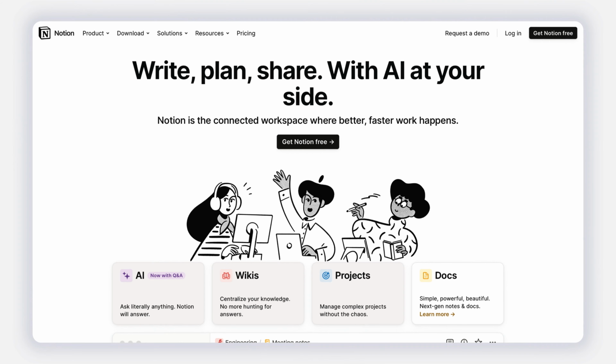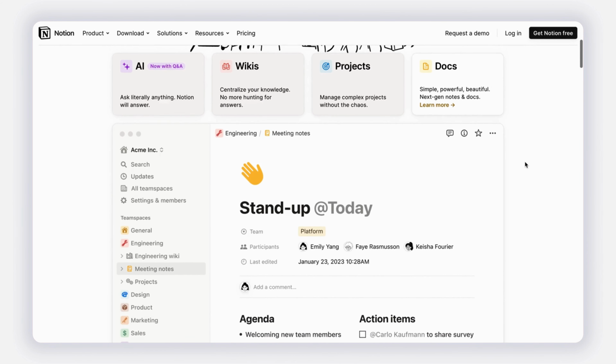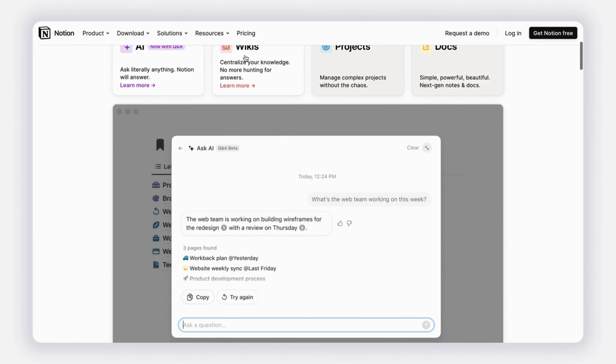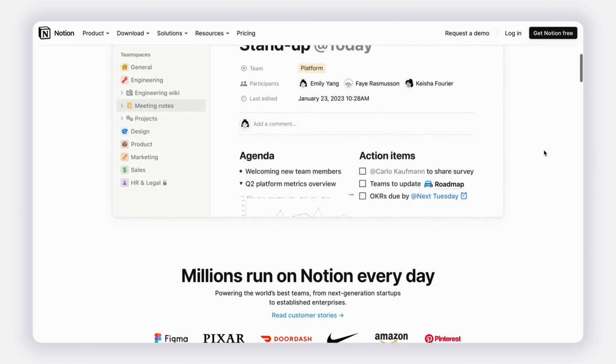Notion is an all-in-one workspace and collaboration platform. You can use it to take notes, create documents, build databases, manage tasks, and collaborate with others. The cool thing about Notion is that it's highly customizable, allowing you to structure and design your workspace the way you want. In this video, we will start with this ready-to-use template and delve into the possibilities that Notion presents to elevate your productivity, helping you become the best version of yourself in 2024.